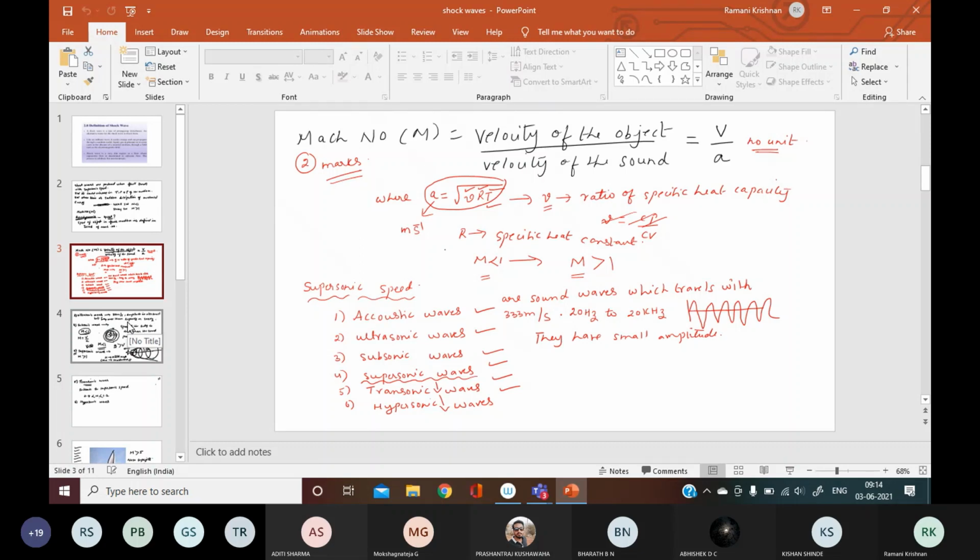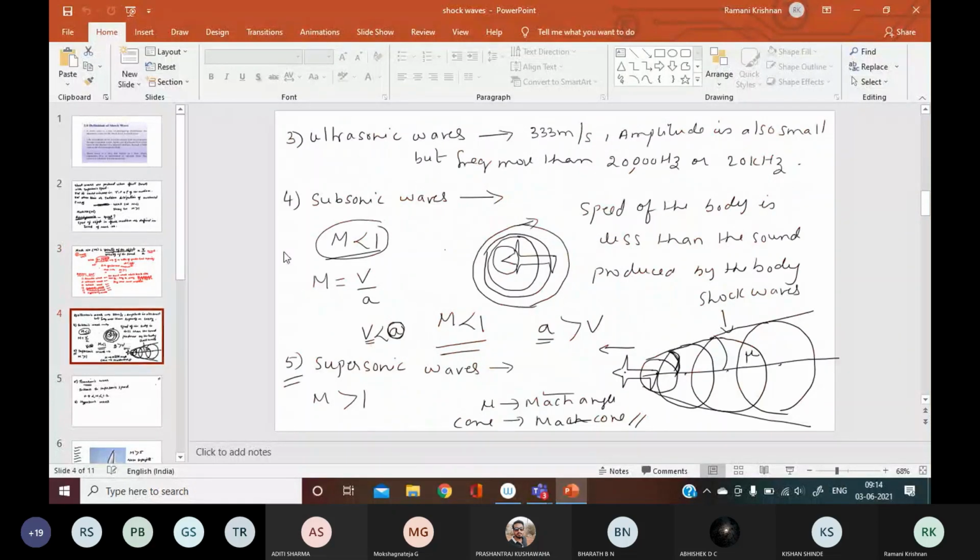Then we saw subsonic waves. In this, the speed of the object is less than the speed of sound. So what happens? The sound waves which are produced, this is the example I showed you, move in front and the body is moving behind. And so they have Mach number less than 1. All vehicles moving on the ground are examples of subsonic waves.